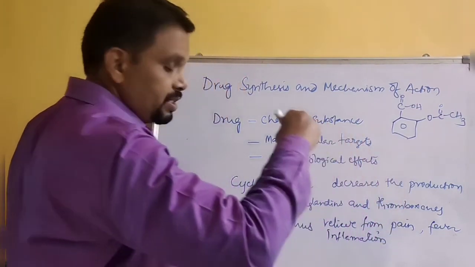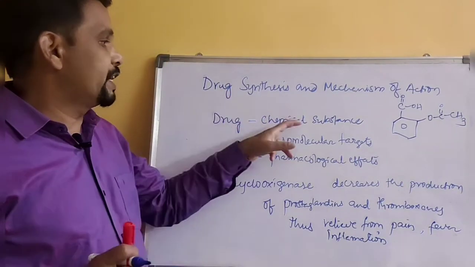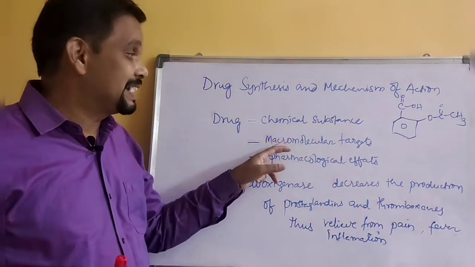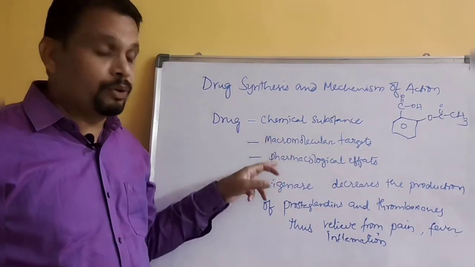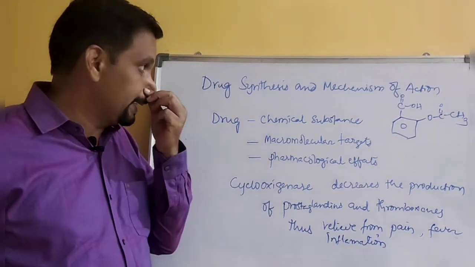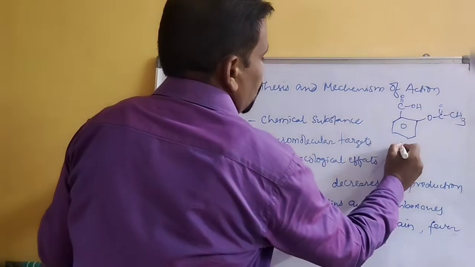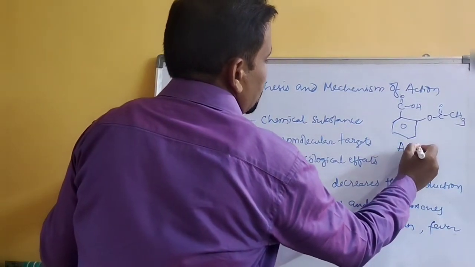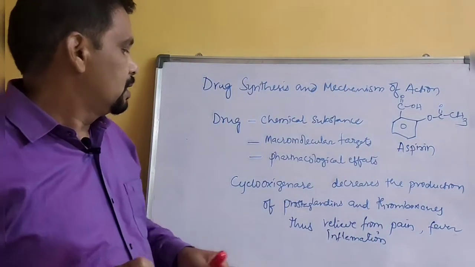Okay, so this is the best example you can understand. A drug is a chemical substance that interacts with macromolecular targets in the body and produces pharmacological effects or biological effects. So the best example is aspirin. O-acetyl salicylic acid, aspirin, this is a drug.